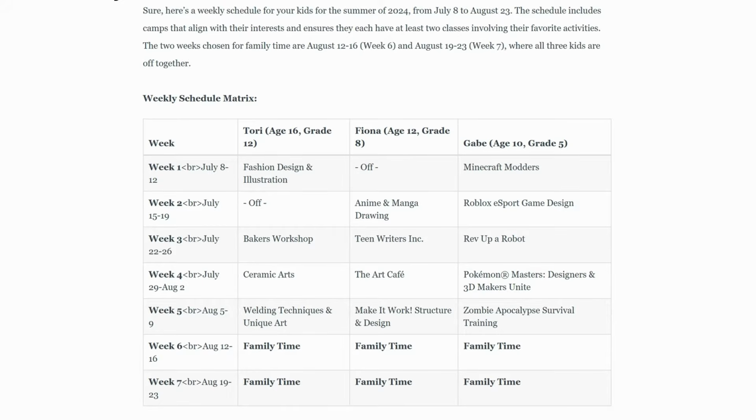So the number of things going wrong was so greatly reduced compared to anything I've seen. When you think about all of those details it has to keep track of, each kid and their likes, each class and what grade levels and what particular weeks it's offered, that's a lot of information. The fact that it was able to do that successfully was incredibly impressive to me.